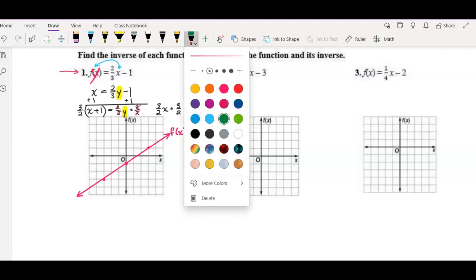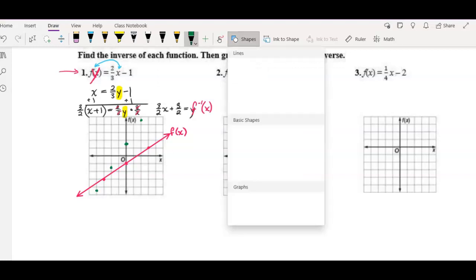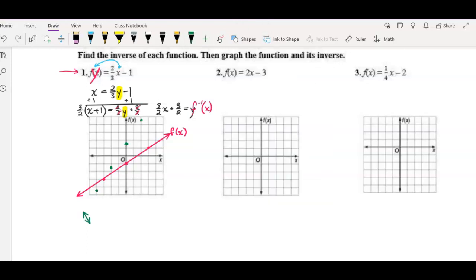Next, I'm going to graph f inverse. F inverse of x is right here. That says begin at 3/2, which is 1.5, and go up 3 over 2, or down 1, 2, 3, back 2. So when I connect these points, hopefully there'll be a reflection about the line y equals x. That invisible dotted line that would run right through our coordinate grid.